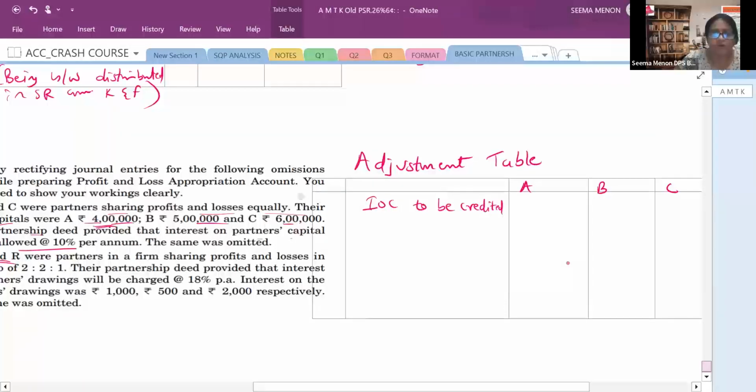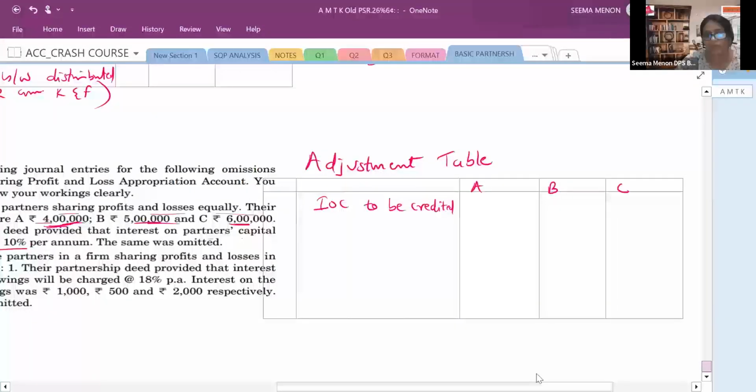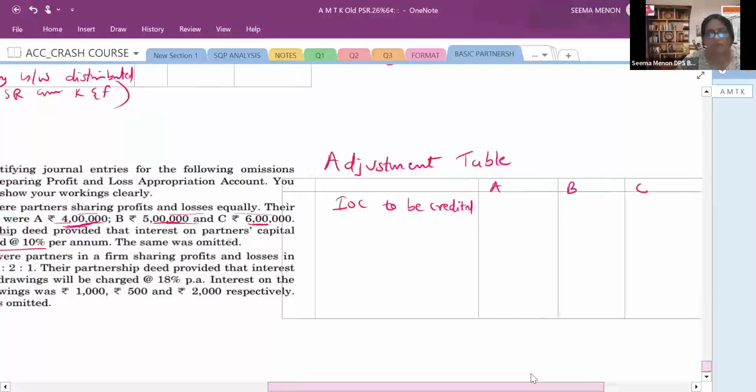So the amount of capital is 4 lakh, 5 lakh, 6 lakh. इसके ऊपर how many percentage? इसके ऊपर 10%. 4 lakh at 10% is 40,000. And 5 lakh at 10% is for B, that is 50,000. I'm discussing case 1. And C, that is 6 lakh, 60,000. This is to be credited.